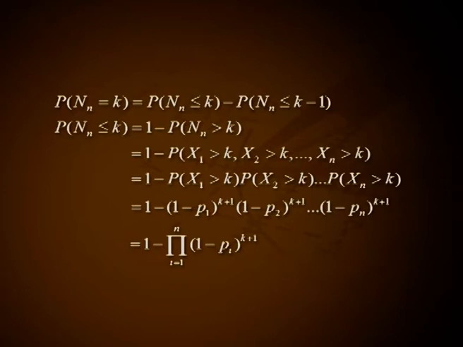Probability of N less than or equal to k, that is 1 minus probability of N greater than k, that is 1 minus probability of X1 greater than k, X2 greater than k, etc., Xn greater than k, that is 1 minus P(X1 greater than k) into P(X2 greater than k), etc., into P(Xn greater than k), that is 1 minus (1 − p1)^(k+1) into (1 − p2)^(k+1), etc., into (1 − pn)^(k+1), that is equal to 1 minus the product over i from 1 to n of (1 − pi) all raised to k + 1.